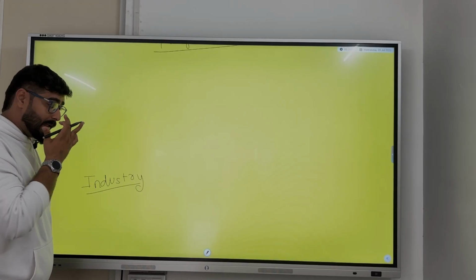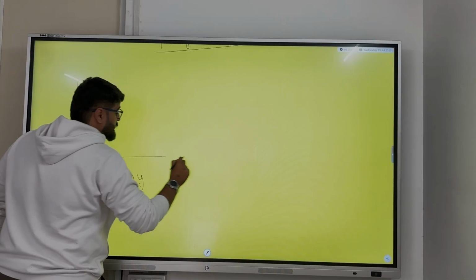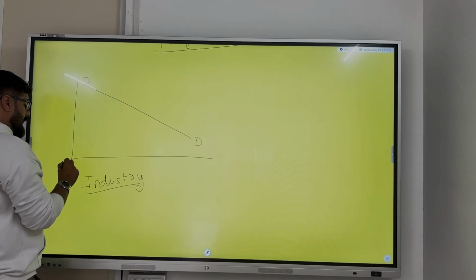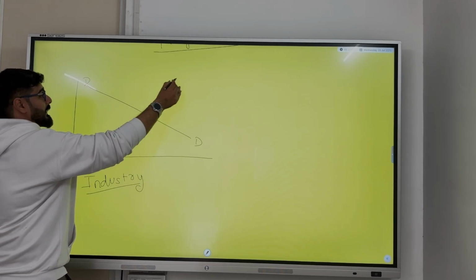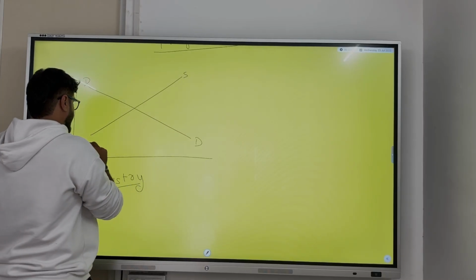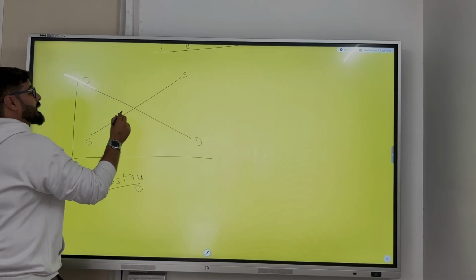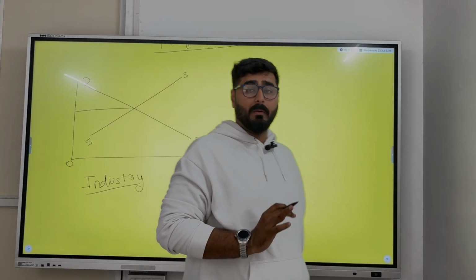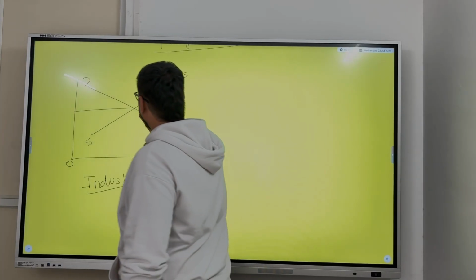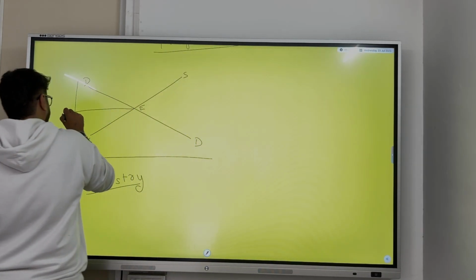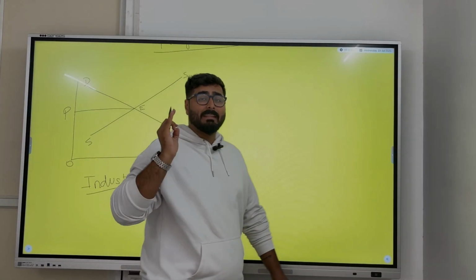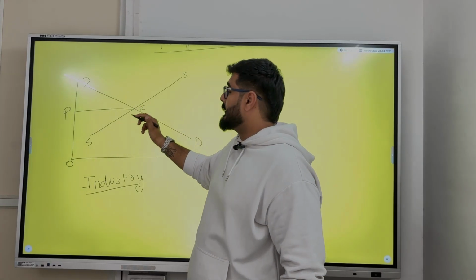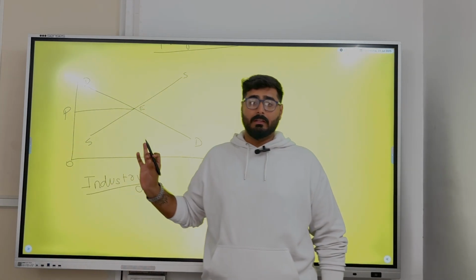As an industry, there is a large demand, the DD curve, and there is a large supply. So we get an equilibrium price over here at the point E, and OP is the price which is accepted in the market, and everyone is ready to buy and sell at the price OP in the industry.